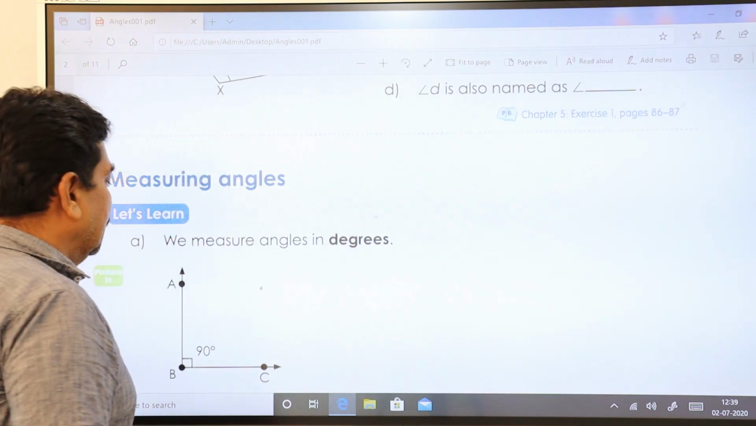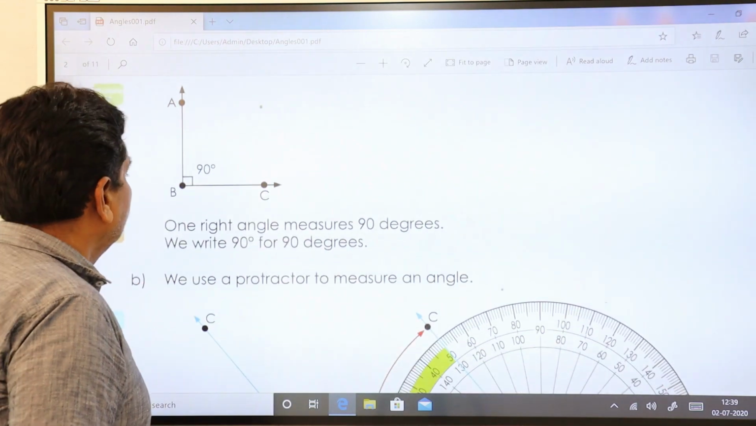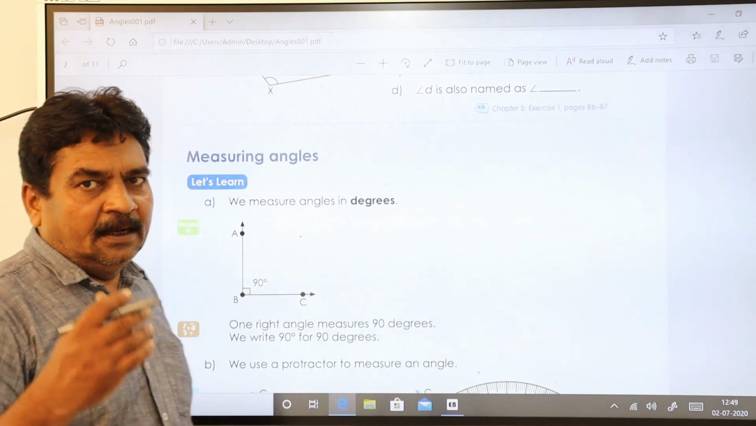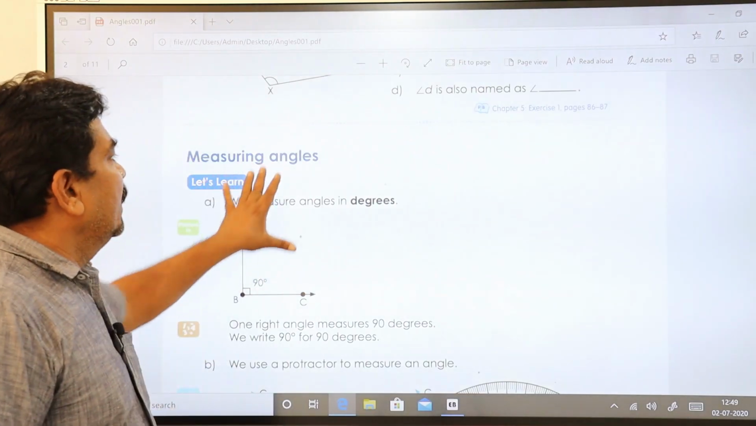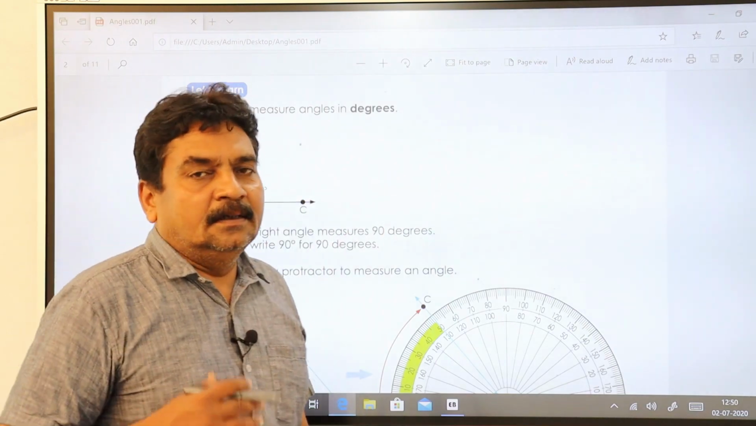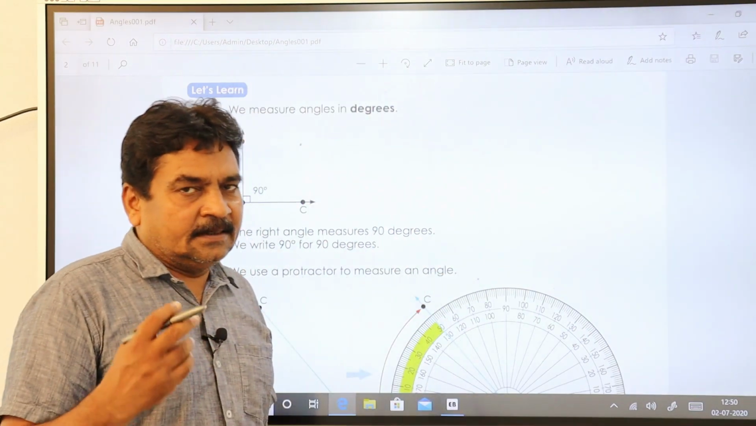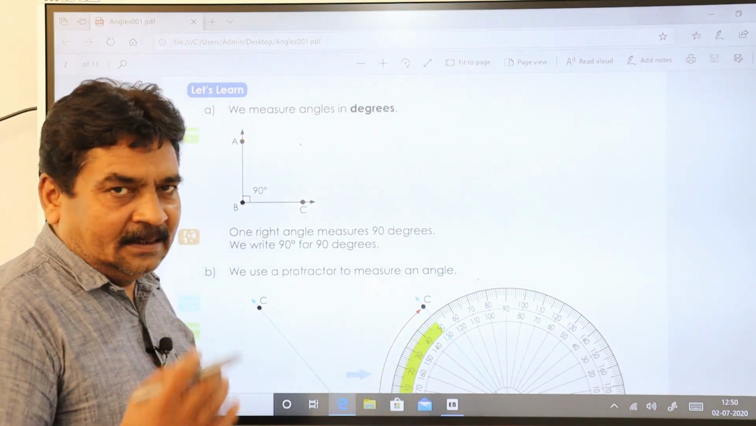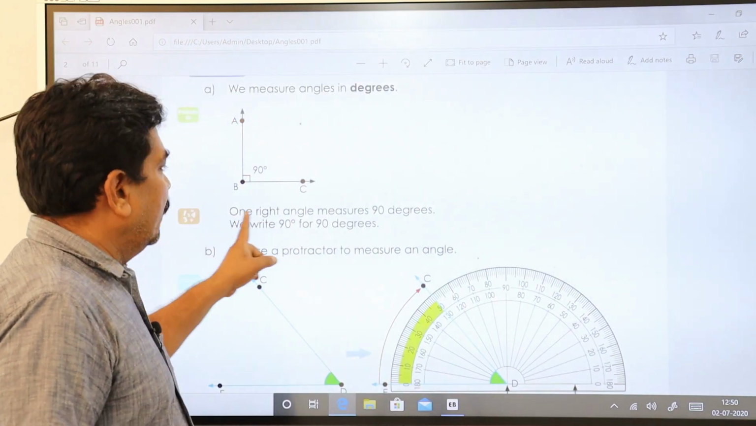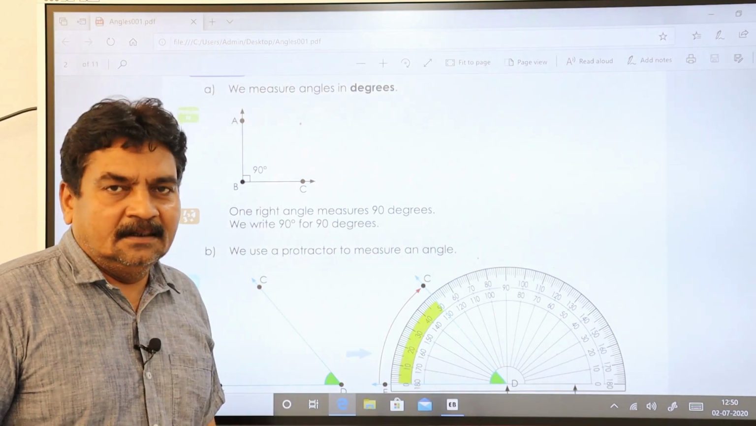Measuring angles now. I'll show you how to measure. We did this. Okay, another way of naming an angle. Now we'll go to measuring angles. We measure angles in degrees. The standard unit to measure an angle is the degree, as I told you in our basics class. How do we measure this? One right angle measures 90 degrees. We write 90 degrees.